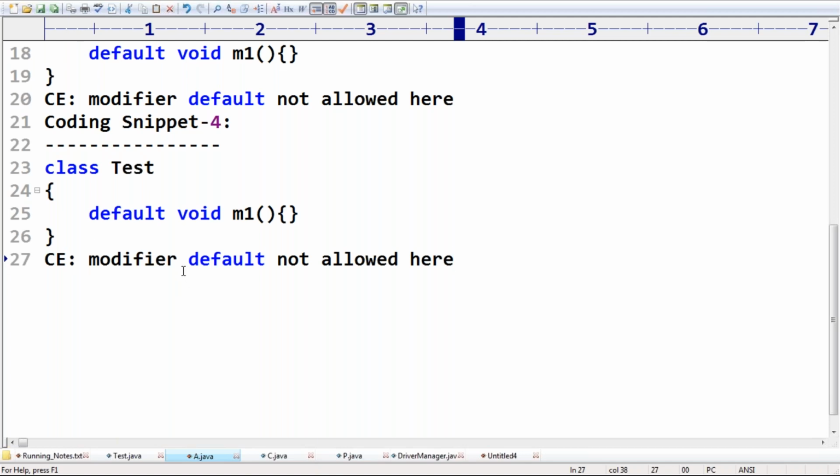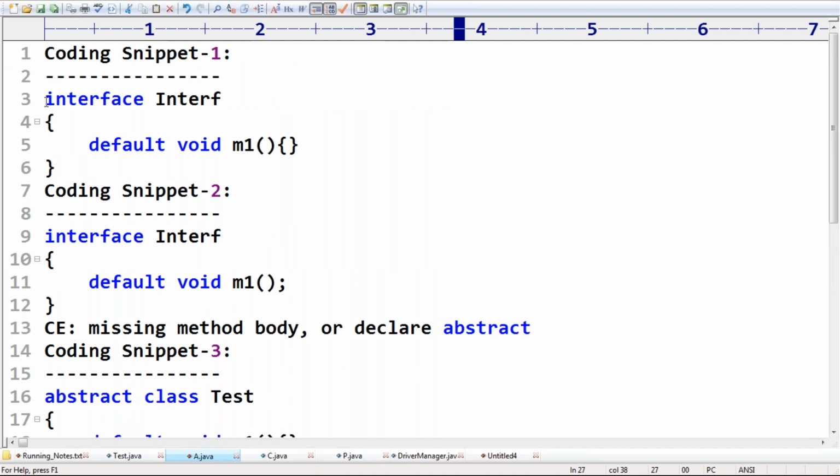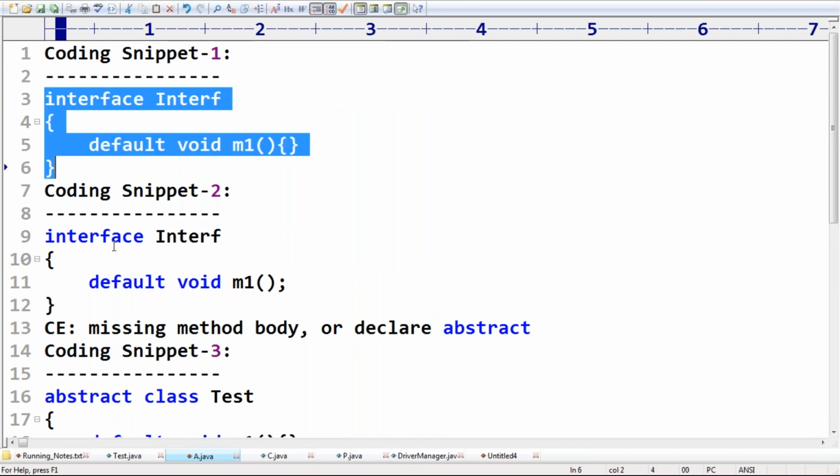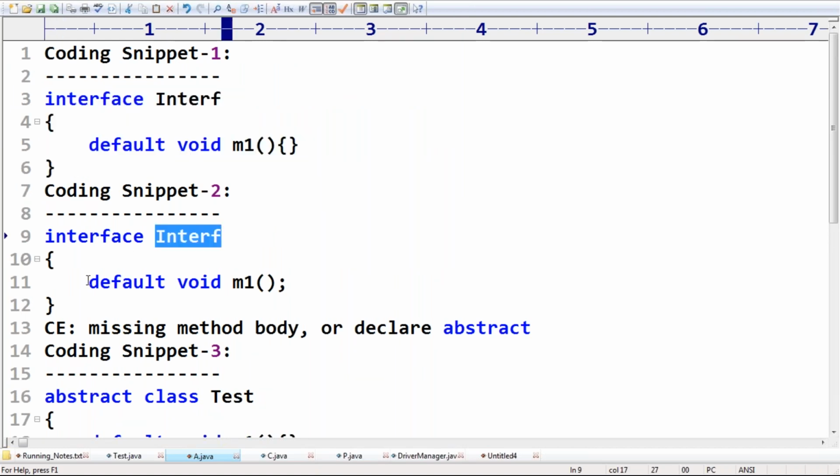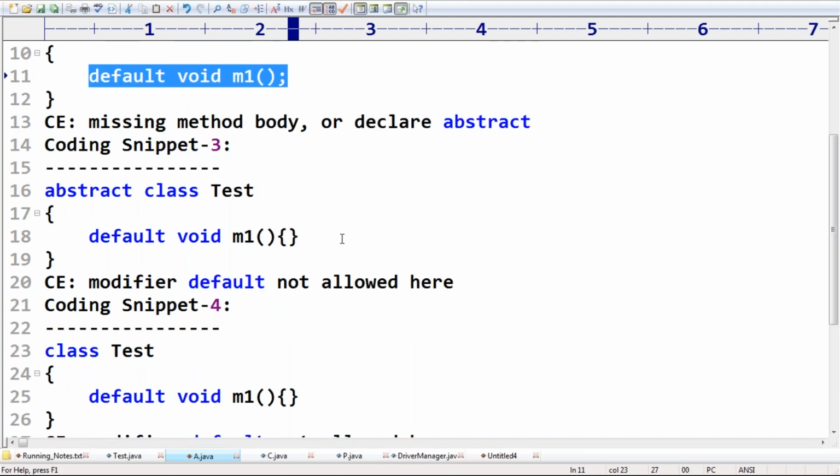Default methods came in for which concept? Interfaces, not for abstract classes, not for concrete classes. So you have to be aware of where you can take a default method: only in interfaces, and a default method must have an implementation.